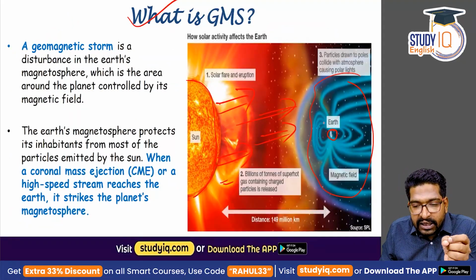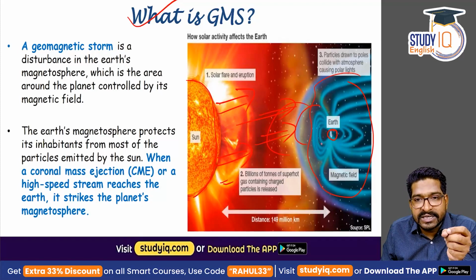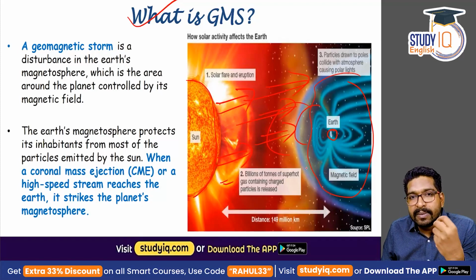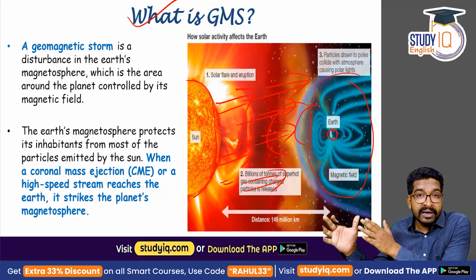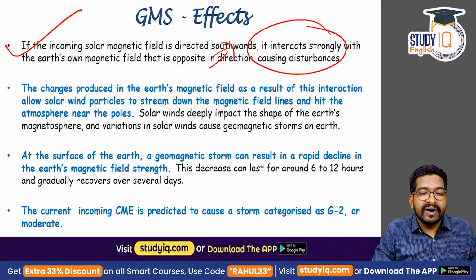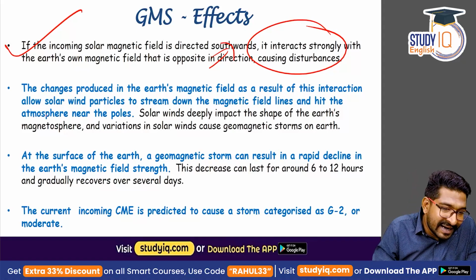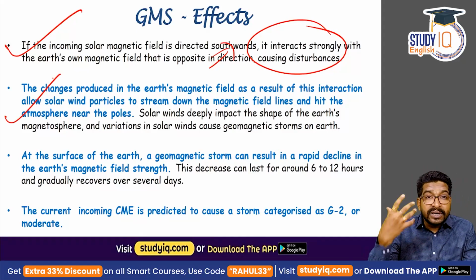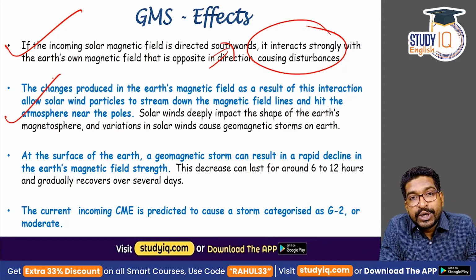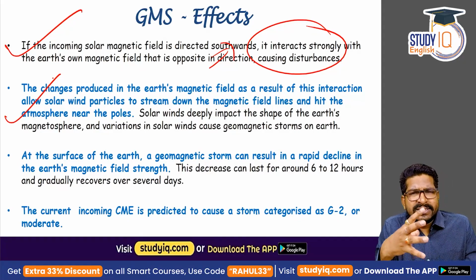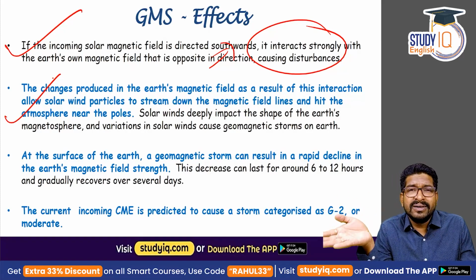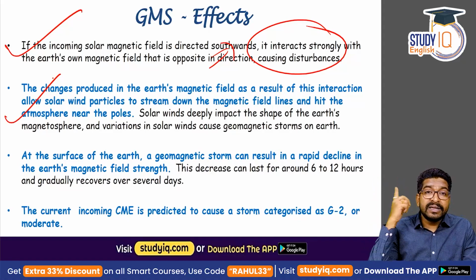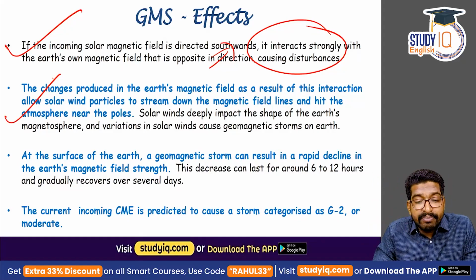Normally, we find equal magnetic field lines on both sides, but once this flare or this plasma hits Earth's magnetic field, on one side we'll find a bigger magnetic field, on the other side we'll find a lesser magnetic field. So it interacts with the Earth's magnetosphere and causes geomagnetic storms. Now it is said that since these particles are moving very fast, they seldom reach the terrestrial level. They do not reach the Earth level. They impact the upper atmosphere, they impact Earth's magnetic field.